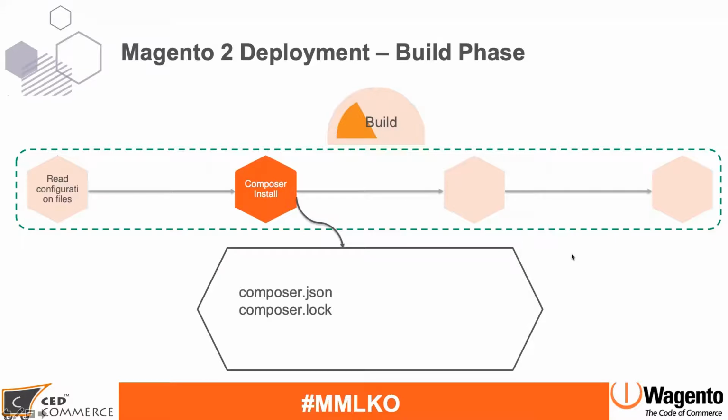Once this configuration is done, Magento will run the build process. So Composer install: Magento will run the Composer install command in the background, and this will download the latest packages based on the information available in your JSON file. It will read 2 files, the composer JSON file and the composer lock file. Make sure that your composer lock file is up to date, because Magento will read that file also, and based on that, it will download the latest packages written in those files, and make your new file system ready in a new container.